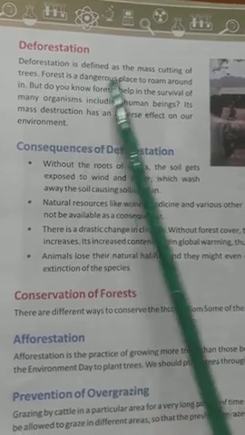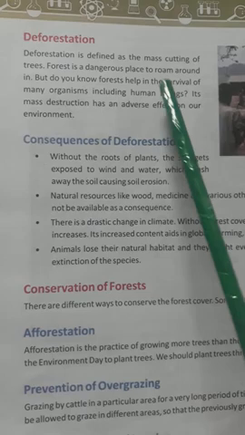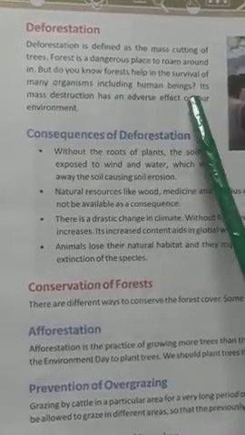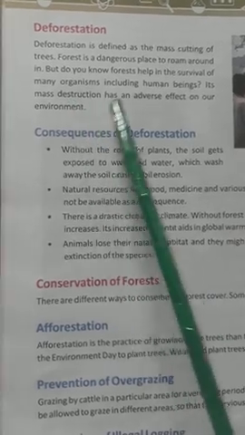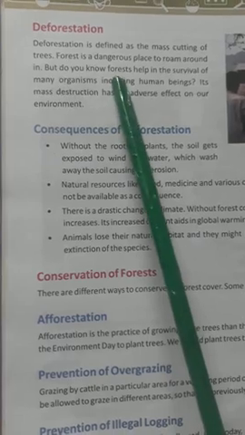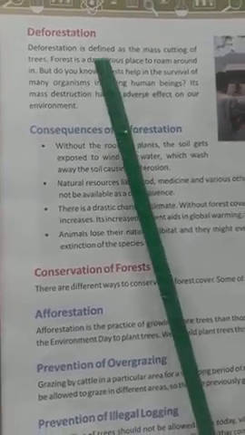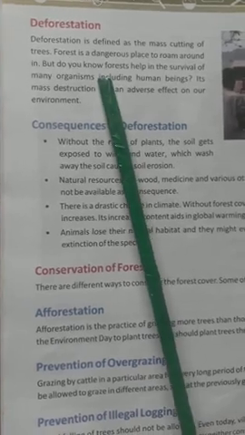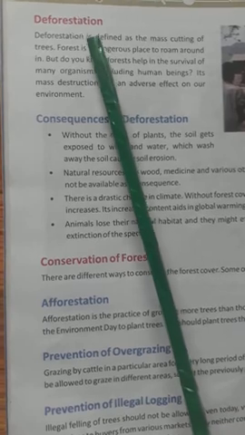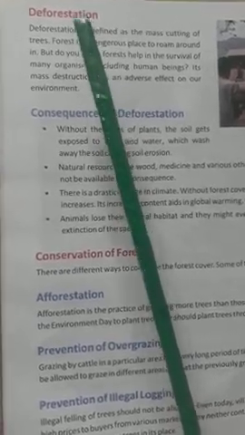Forest is a dangerous place to roam around in, but do you know forests help in the survival of many organisms, including human beings? Its mass destruction has an adverse effect on our environment. Okay, so here it says that forest is dangerous, but at the same time forest is very important for all the living things.